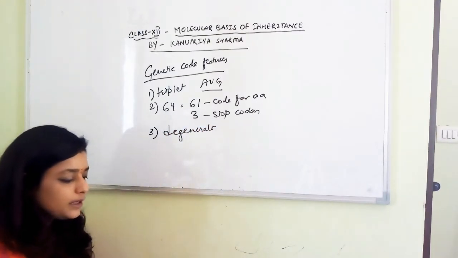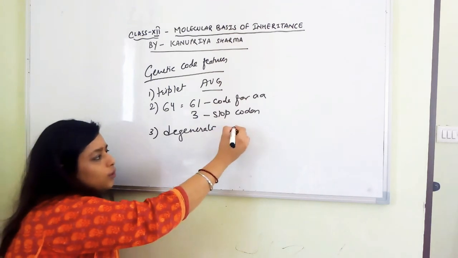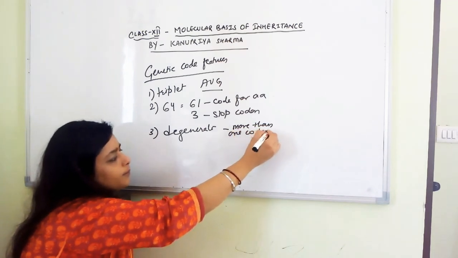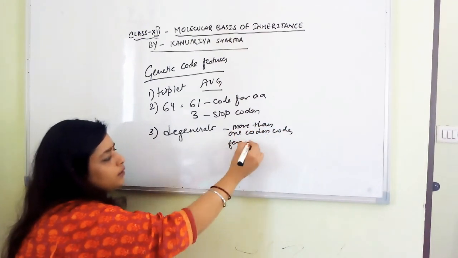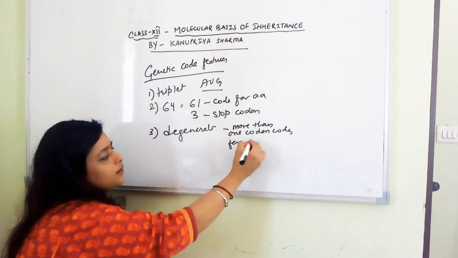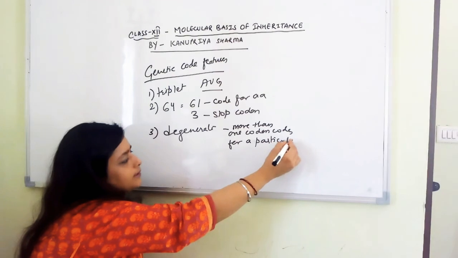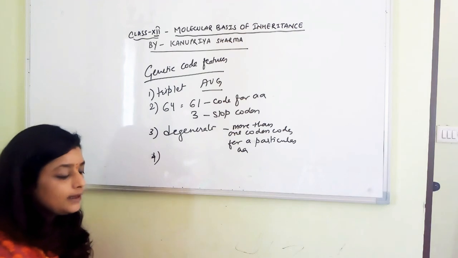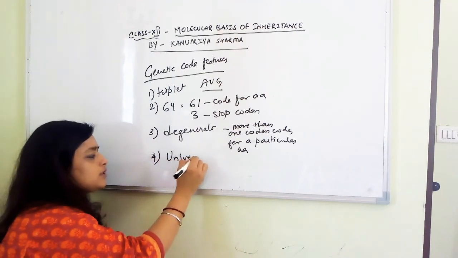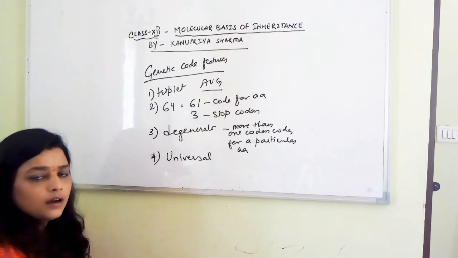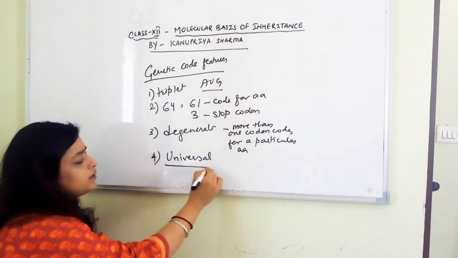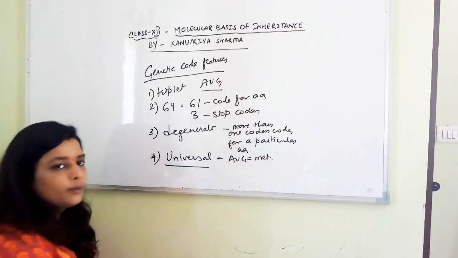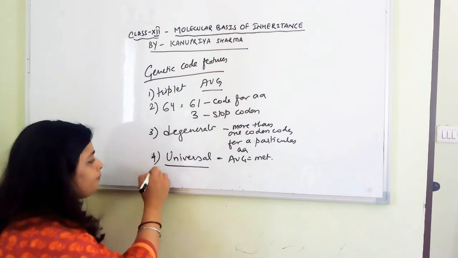What does that mean? It means that more than one codon codes for a particular amino acid. Then the next point was that they are universal. So there is no confusion. There are exceptions, but they are mostly universal. That means if AUG is coding for methionine, it will code for methionine in most of the organisms.